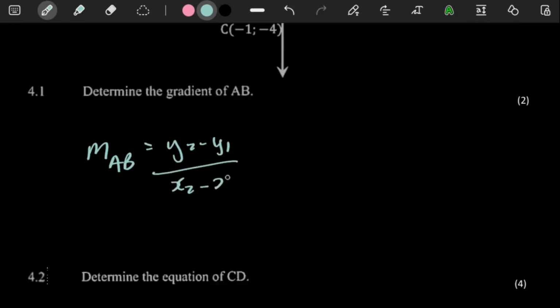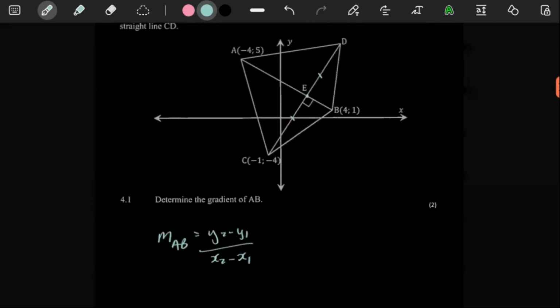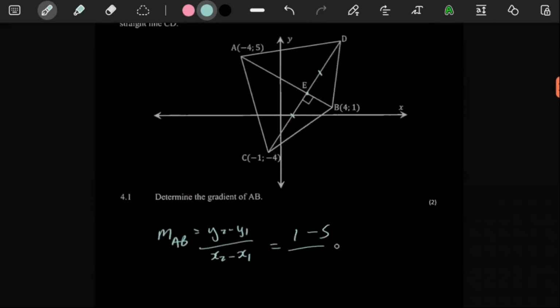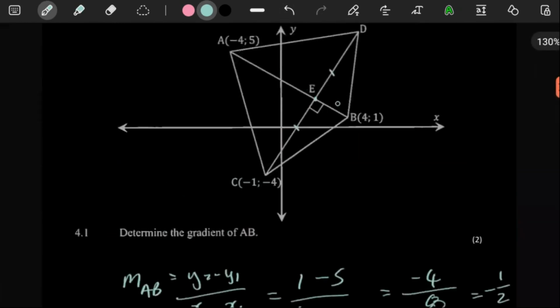So using the gradient formula for AB, we're going to have y2 minus y1 over x2 minus x1. And then that's going to be 1 minus 5, and then we can say 4 minus negative 4. So that would actually be a plus. 1 minus 5 would be minus 4. This would be 8. So your gradient is negative a half, which is somewhat expected because the line is going downwards.